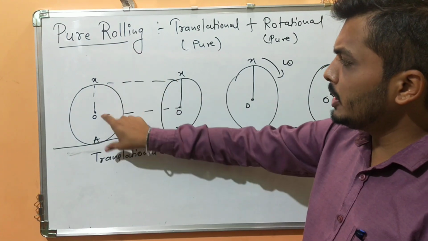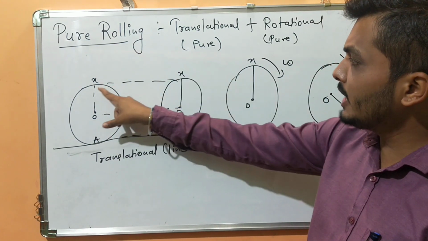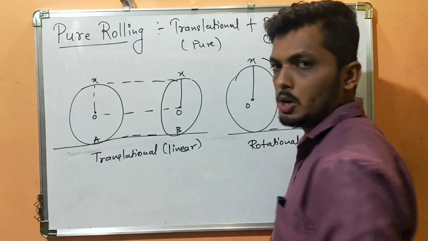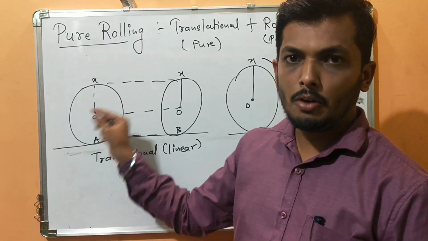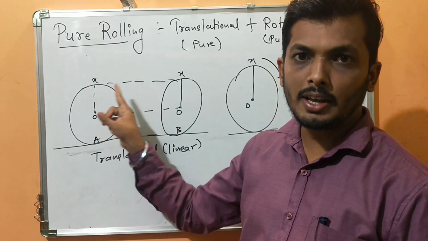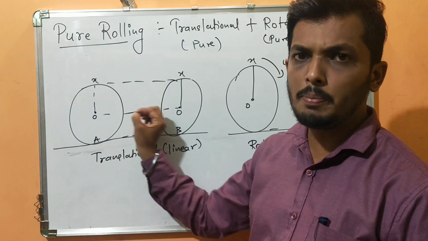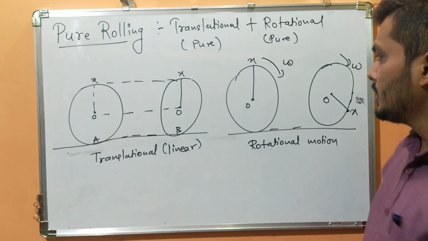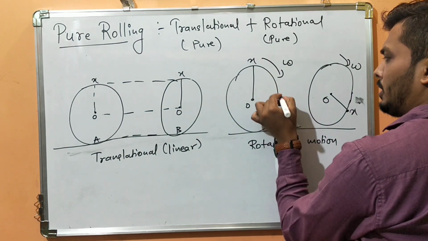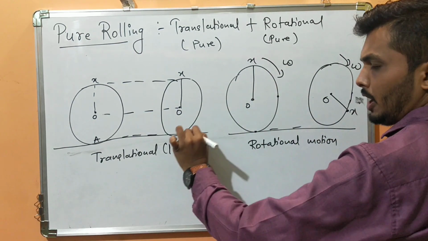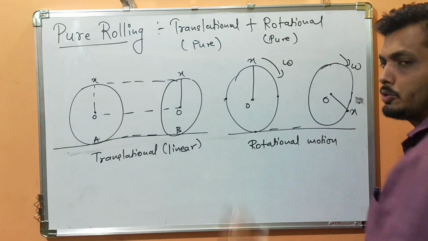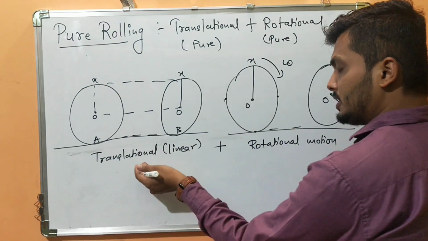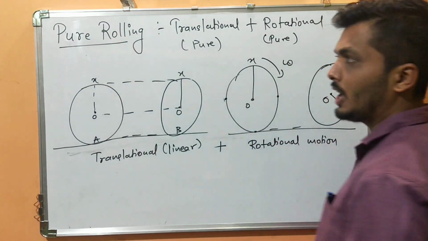In the first case, imagine the body is traveling in a straight line without rolling. The line drawn between any two internal points is always parallel. X was here, after the motion X is still here, and if you draw the line, they are parallel. So the velocity, as well as the acceleration, will remain the same for every particle of this body, whereas in rotation the velocity will always change for different particles. Particle at this point will have velocity in this direction, at this point in this direction, at this point in this direction. Are you understanding? The combination of this translational and rotational motion is known as pure rolling.